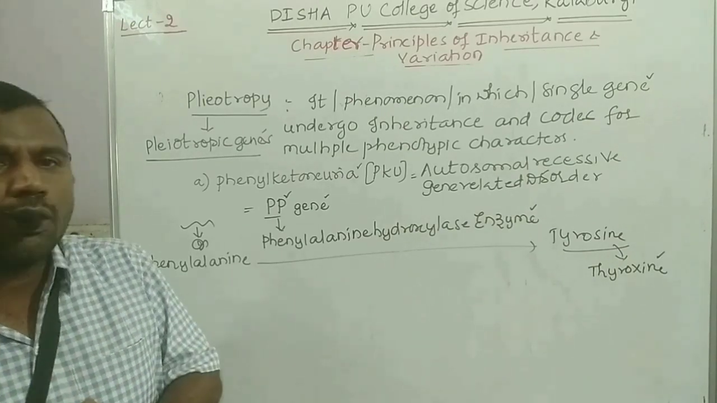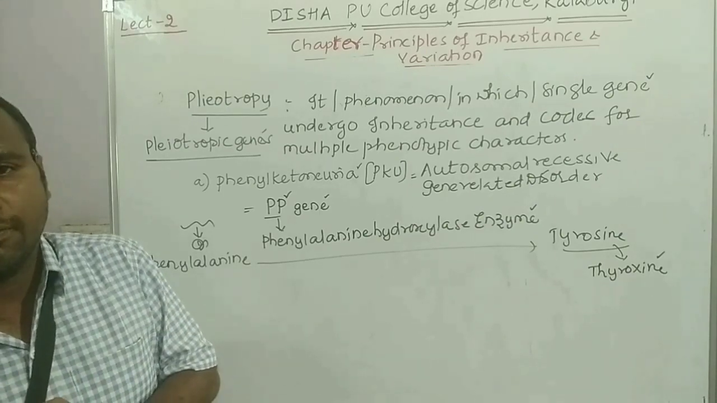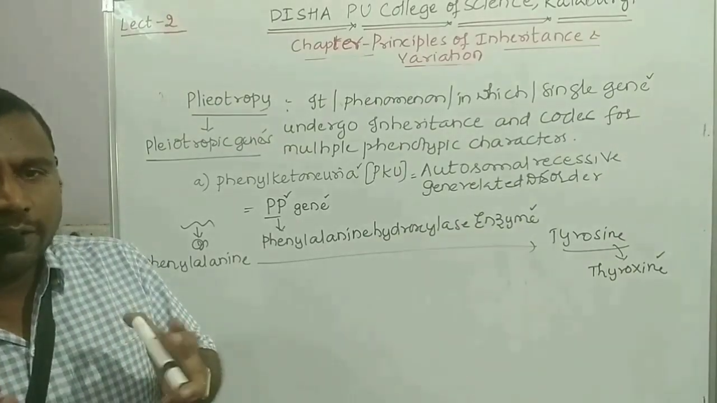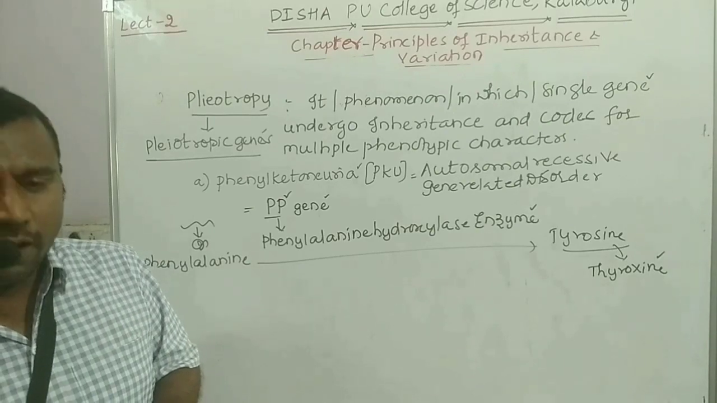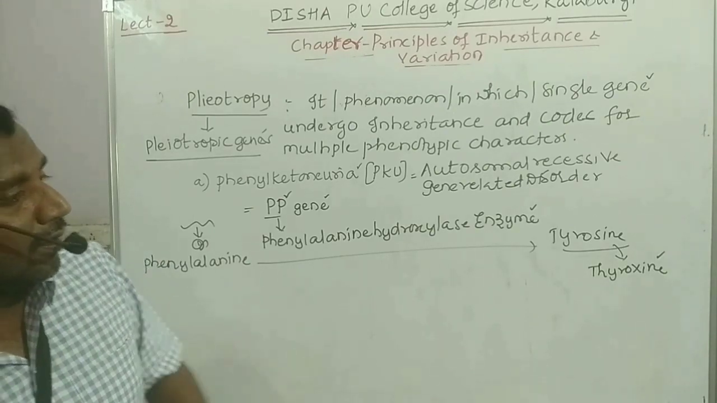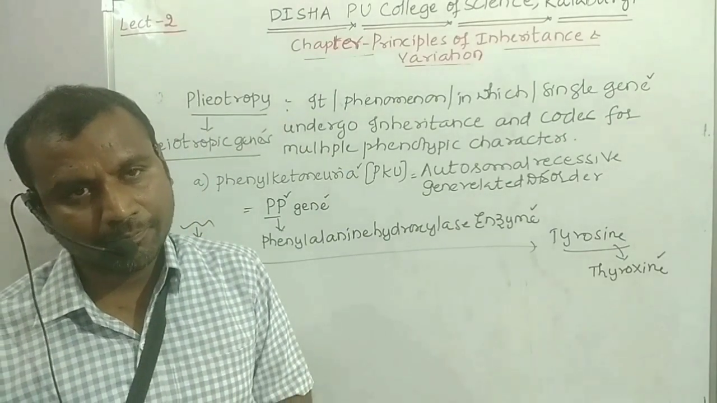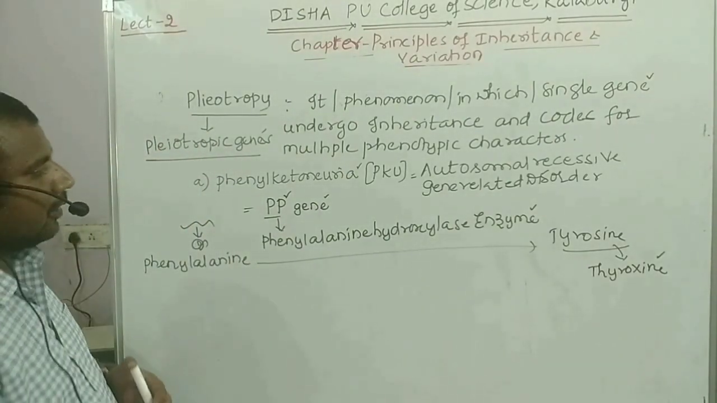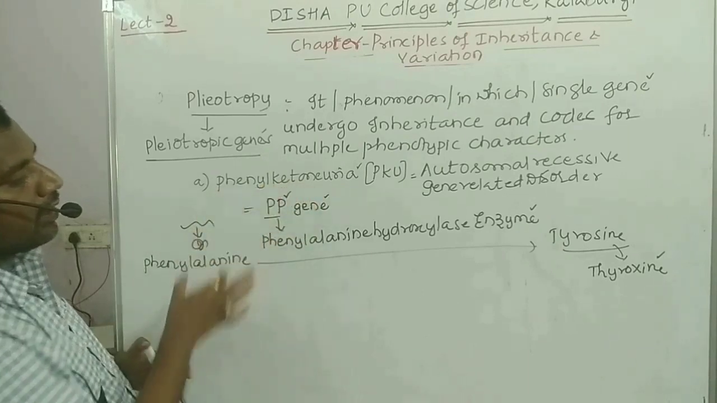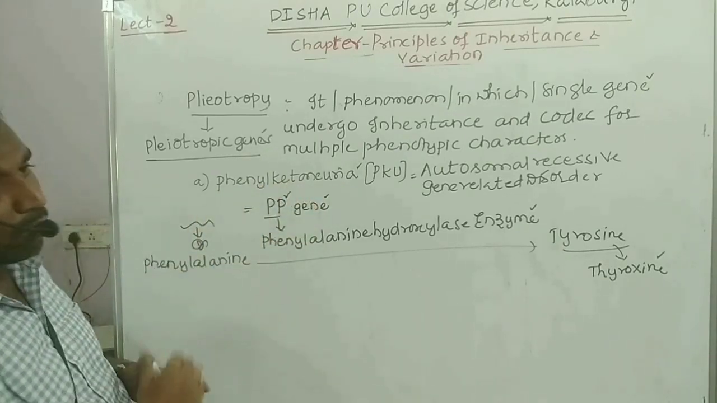So all these are the functions of the thyroxine. Thyroxine is a very important hormone, and for the synthesis of thyroxine, the amino acid tyrosine is required. Clear? But what is happening in the formation of this gene-related disorder, that is phenylketonuria?